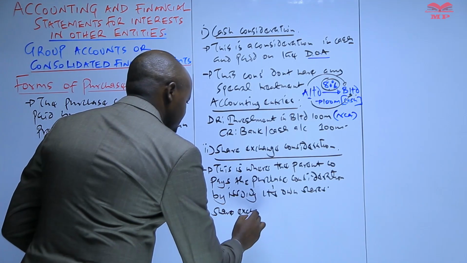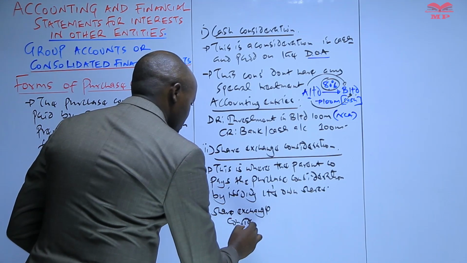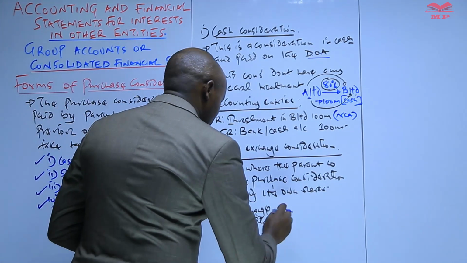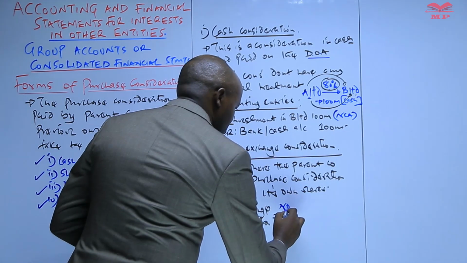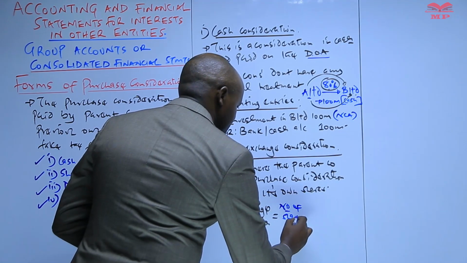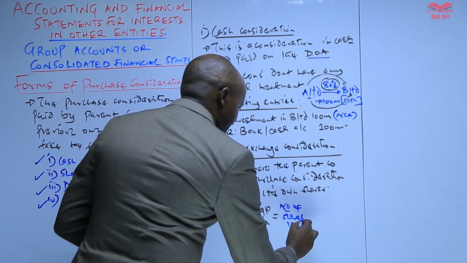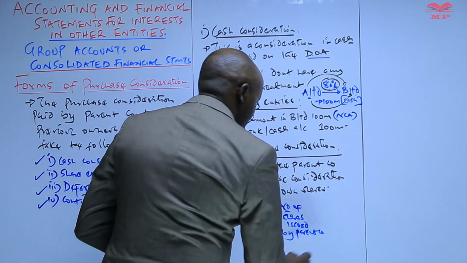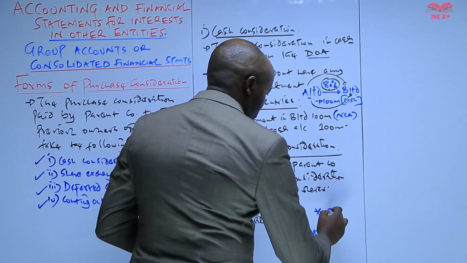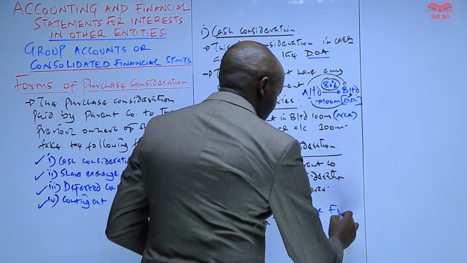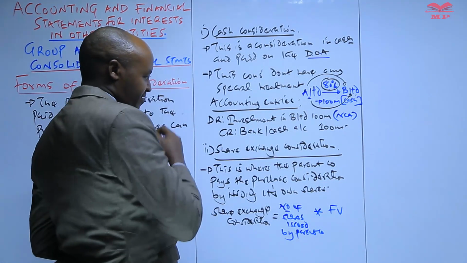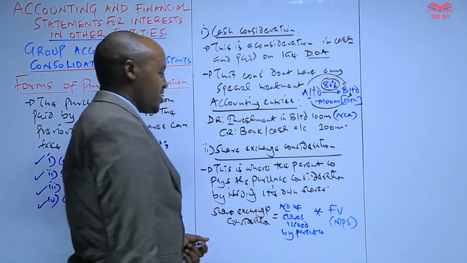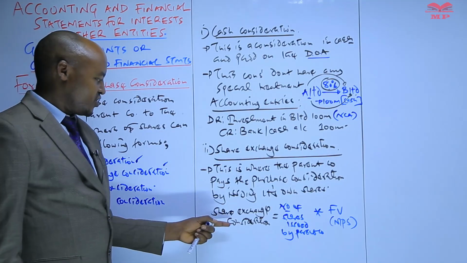So how do we determine this share exchange consideration? This one is computed using this formula. Number one, we have to determine the number of shares issued by the parent company, and then we multiply those particular shares with their fair value. The fair value per share can also be known as the market price per share. So that's how we determine the share exchange consideration.